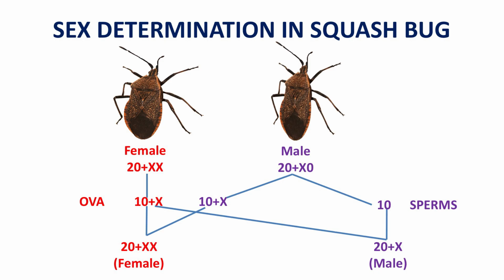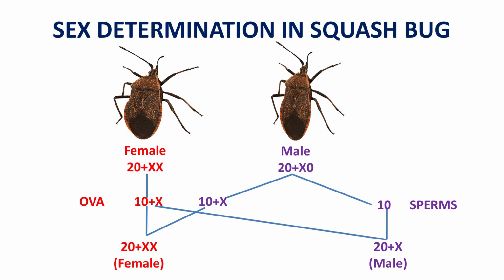So, the female produces only one type of ova, each of which carries X chromosome, but male produces 2 dissimilar types of sperms. 50% sperms carry X chromosome and the rest 50% sperms do not have X chromosome, right? We can understand it taking the best example, that is in squash bug. The female has 22 chromosomes, the genotype is 20 plus XX. The male has 21 chromosomes, that is 20 plus X.